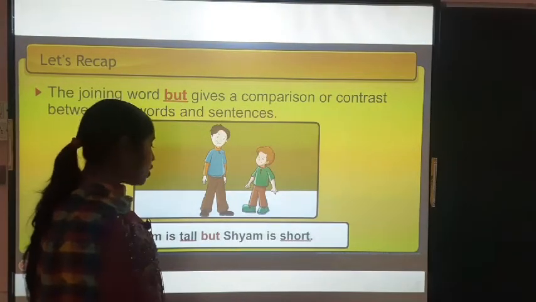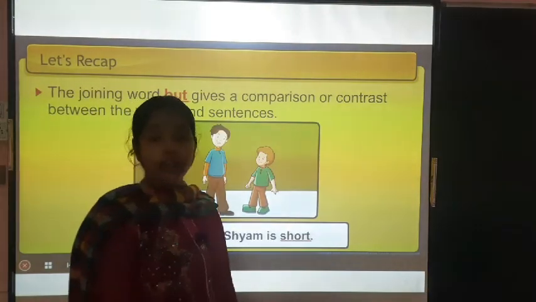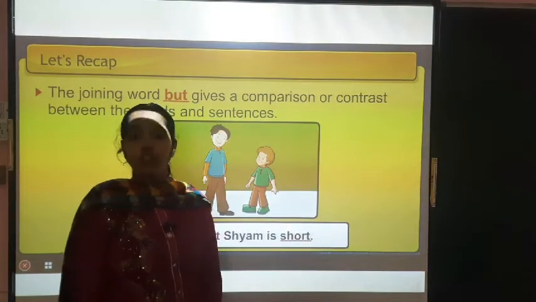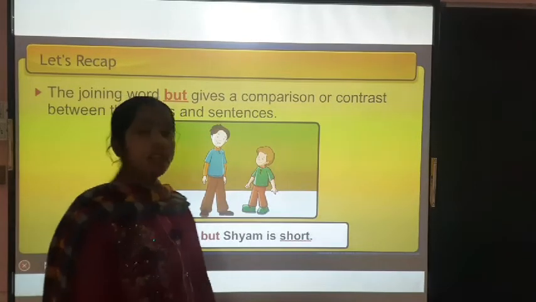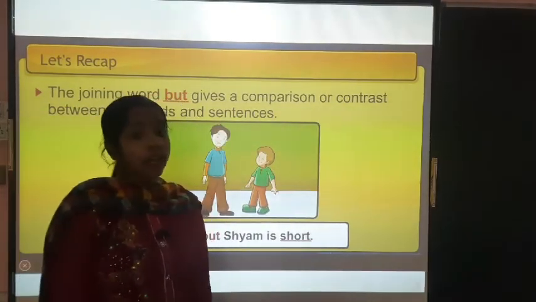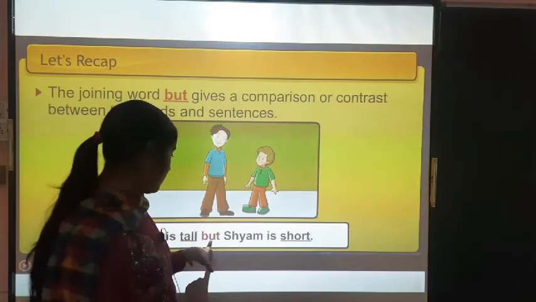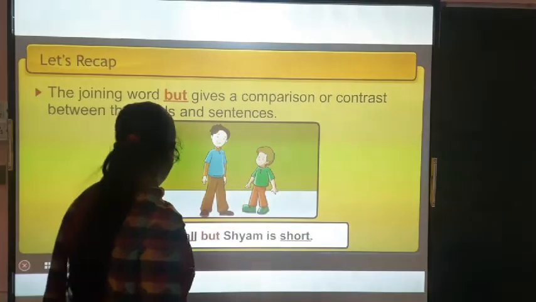Now, Ram is tall but Shyam is short. When I give you the question, I will write Ram is tall, Shyam is short. Then how will you join the sentences? You will join the sentences by using "but".